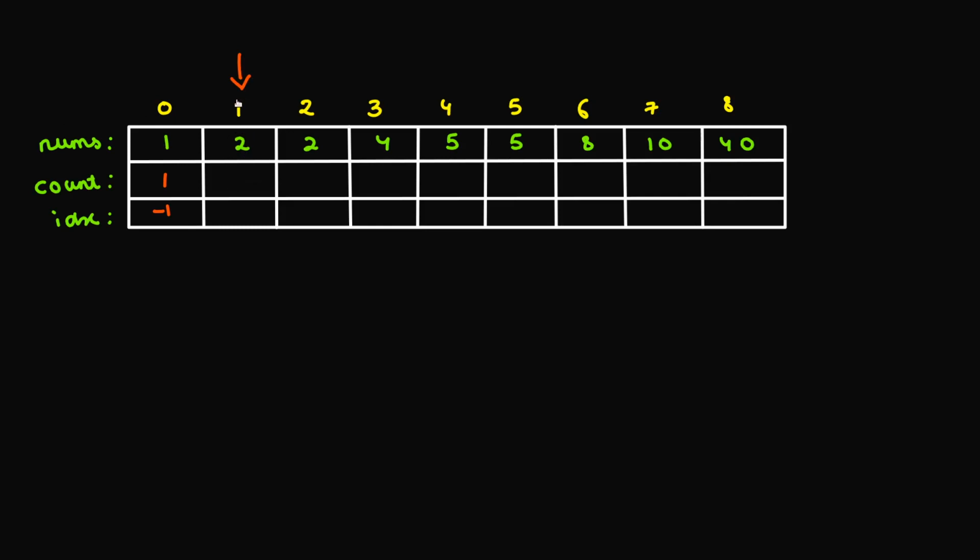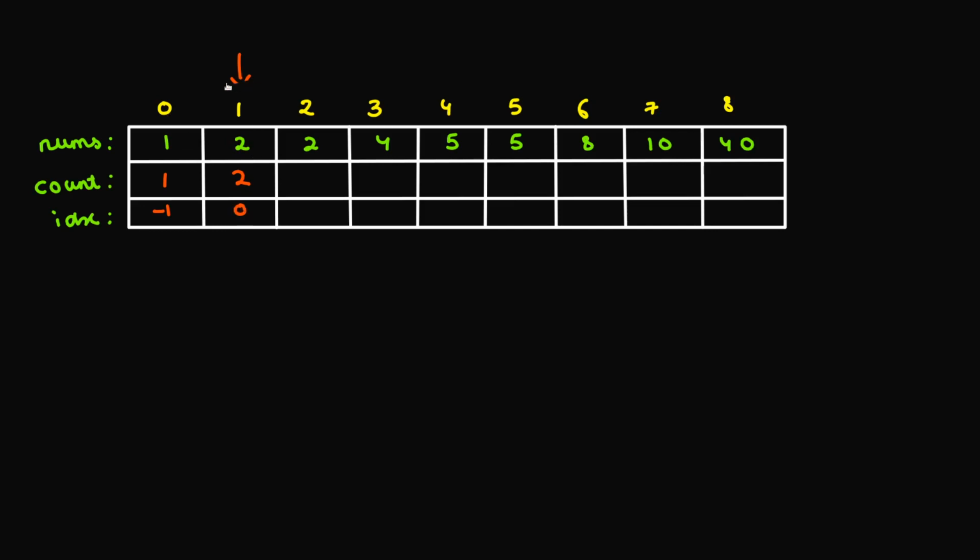So if I'm at this 2, what's the last number before which divides this 2? I can see that this 1 actually divides 2, right? So I can come from this 1 to this 2 and I can have a pair of this 1 and 2 in my subset where both the numbers divide each other. I mean 1 divides 2. So we have this condition valid that one number should divide the other one. Okay. So the count that I will be having is, since I am having a count of 1 here, the count here will be 2. Okay. And the index from where I am coming is 0. Why? Because if I am at this 2, the index from where I am coming is this index, right? So the index that I will be having here is 0.